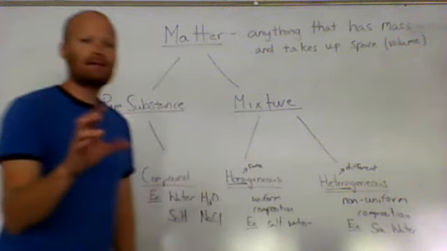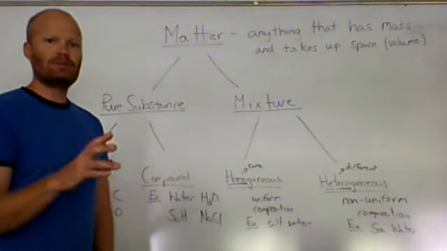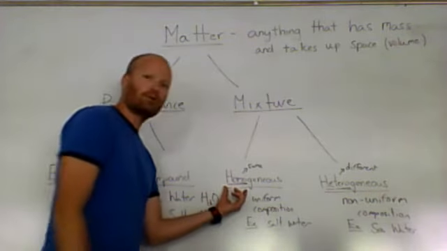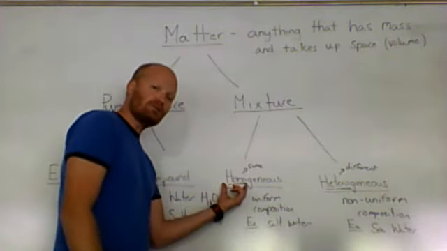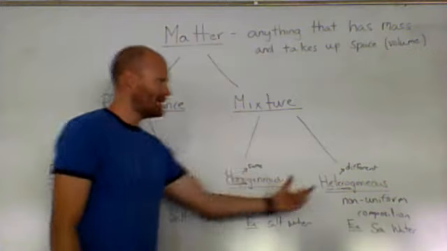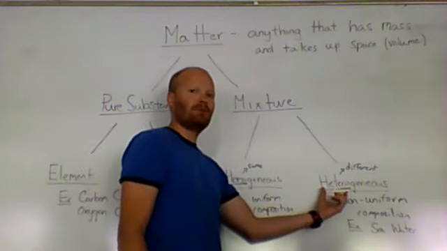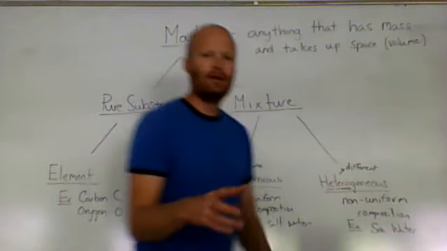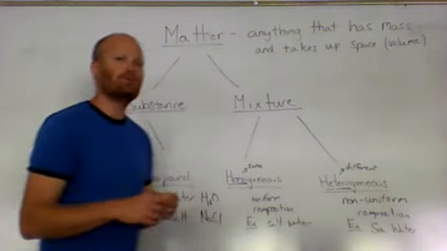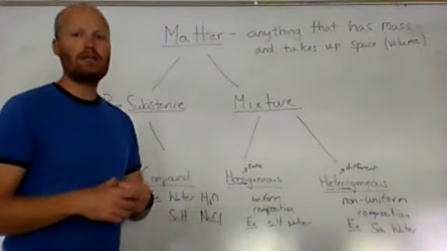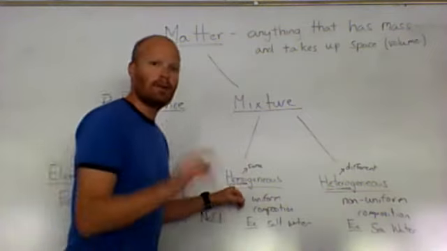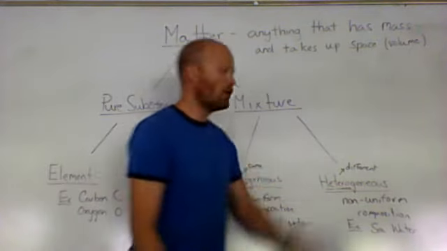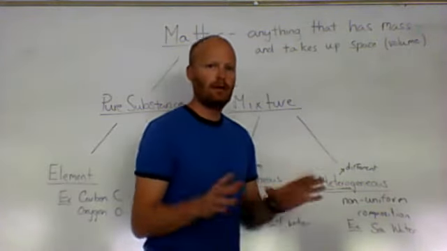To understand the difference between those two mixtures, we can look at the prefixes of those words. Homogeneous: homo means the same. Heterogeneous: that prefix hetero means different. I know you've used those prefixes before in biology and in other places as well. So remember, homo means the same, hetero means different, and that's going to help us understand those definitions.